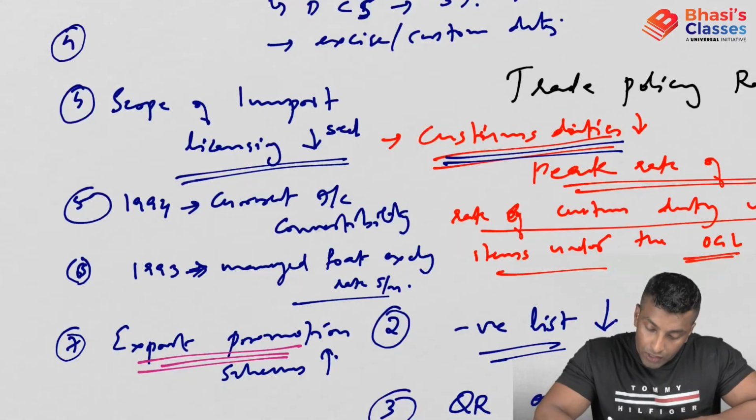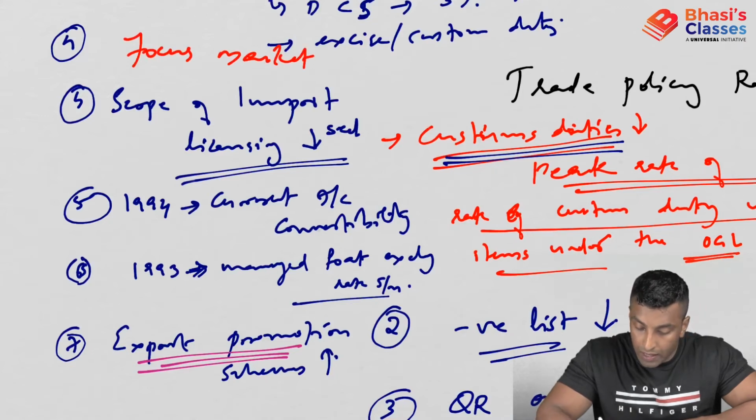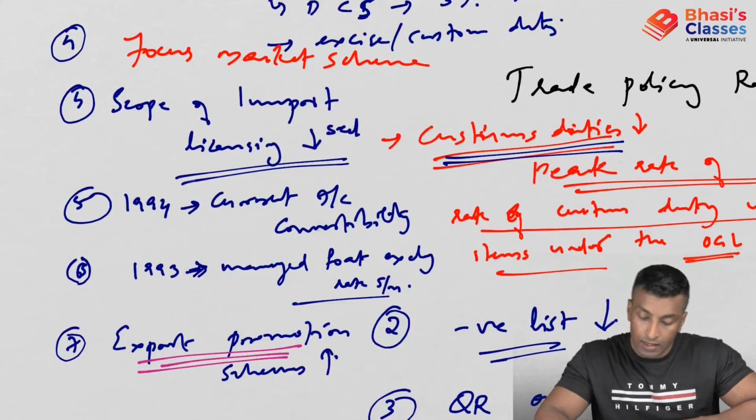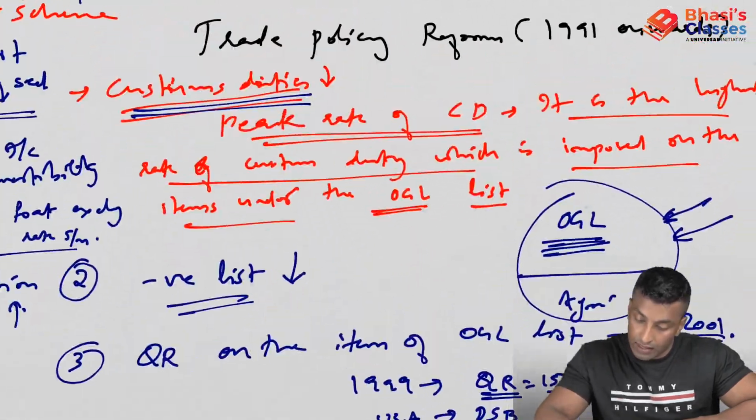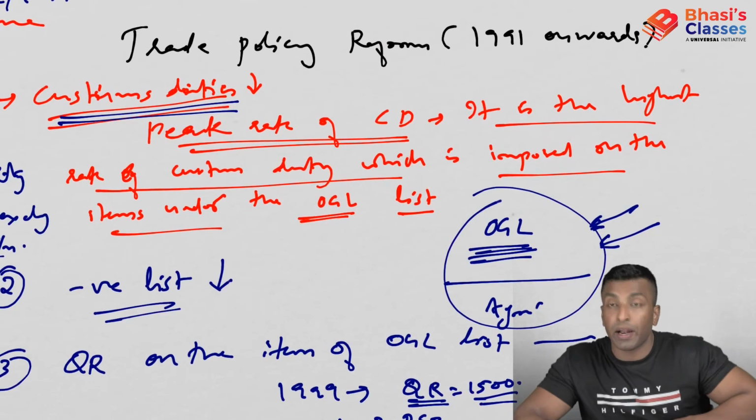Then we have the fourth one, the focus market scheme. It is actually targeting the specific market. So we have discussed these major trade policy reforms from 1991 onwards.